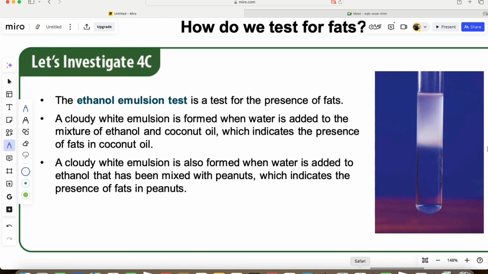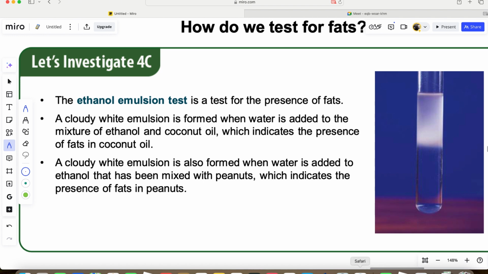The ethanol emulsion test helps us to identify fat. Whenever it is added to a fatty food, a cloudy white emulsion is formed, which means that water has been added to a mixture of ethanol and coconut oil.